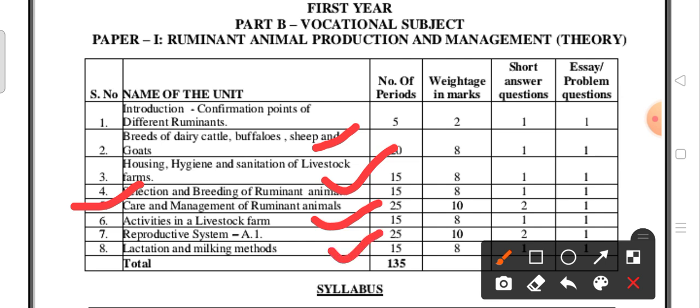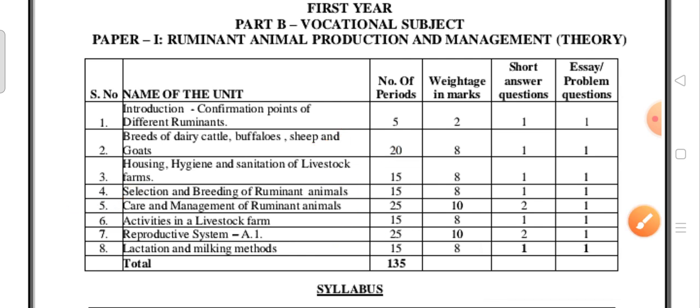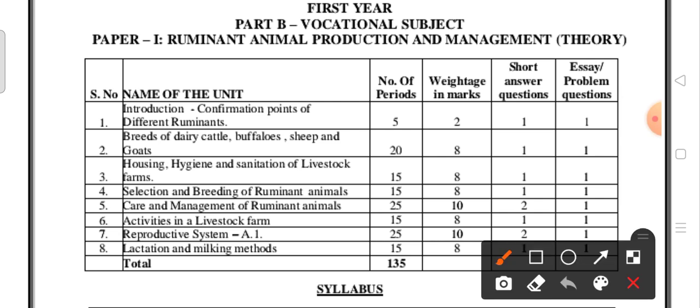First and foremost we have to focus on the fifth unit, care and management of ruminant animals. You may have 10 marks weightage there. It's clear. Introduction you may have 2 marks only. Here equal priority you should give, and one more, sorry, the seventh unit, reproductive system. This is the fifth unit, and one more is the seventh unit. It's clear. First of all be thorough with the fifth unit and the seventh unit, and again the second, third, fourth and sixth as well as the eighth unit, and lastly anyhow you will be thorough with the first unit, isn't it?